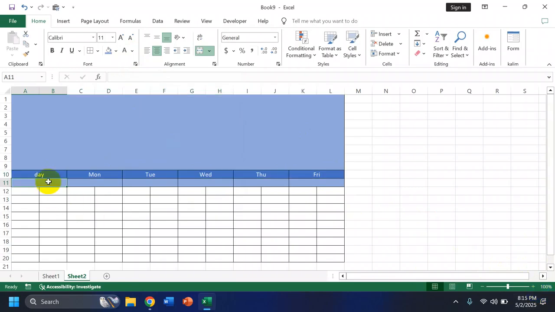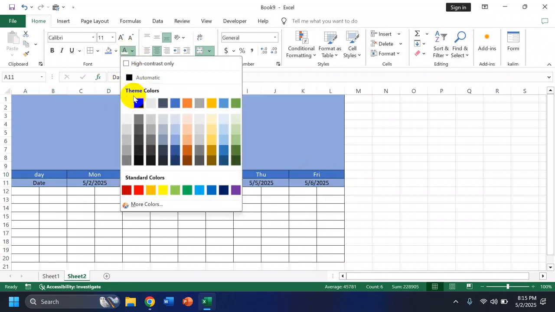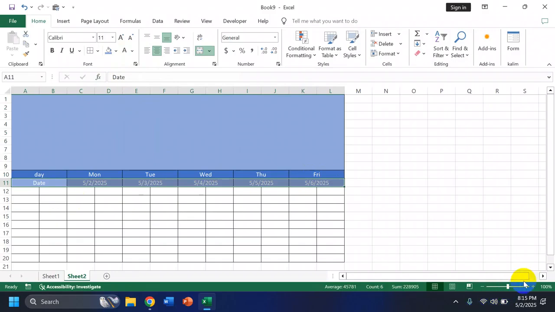After that, we're going to come down here and type date, and then I'm going to put today's date, which is 5/2/25, and then I'm just going to drag that to the end. There you go. And then once again, I'm going to select this whole row and change the text color to white. After that, we're going to come to this column under date. We're going to merge these two together, and then we're going to drag it down to the bottom.